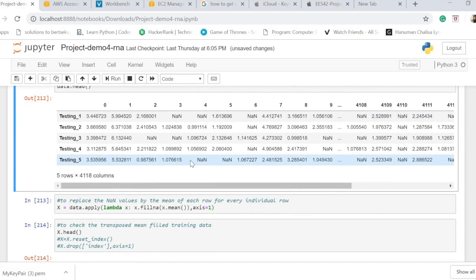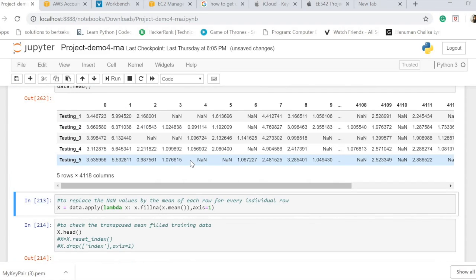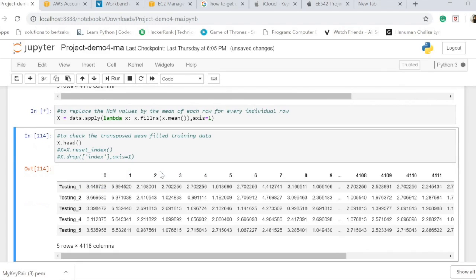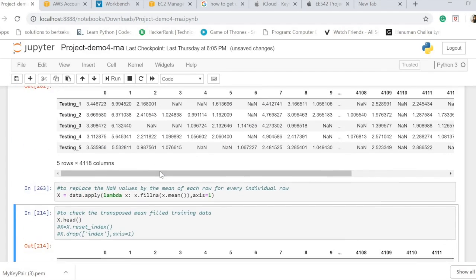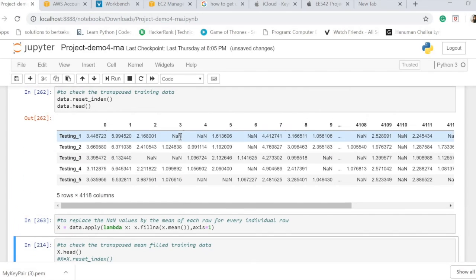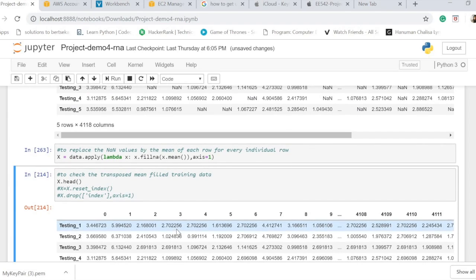Next problem is the NaN problem. In order to remove the NaN problem, I need to run this code, which is the data.apply, which is going to replace the NaN values with the mean. And then as you can see here, for example, in column number 3, the NaN in the first testing data 1 was replaced by a mean.